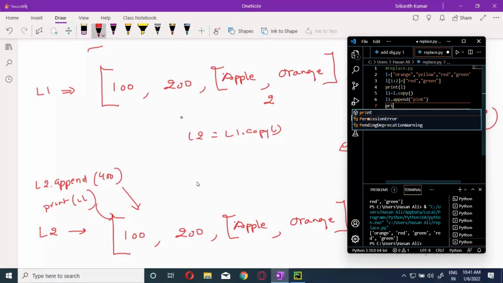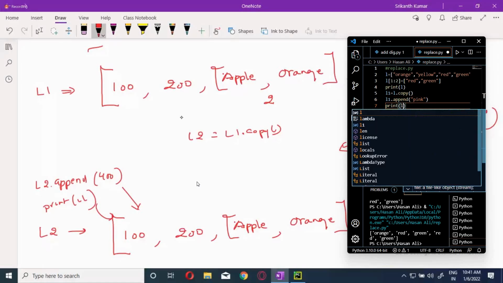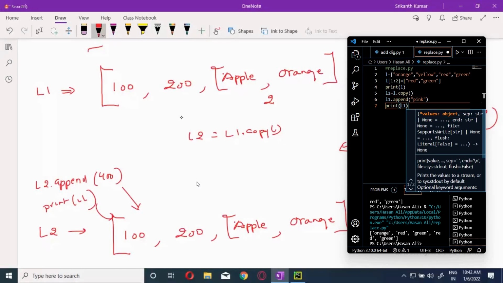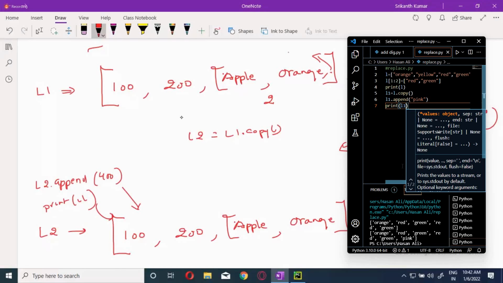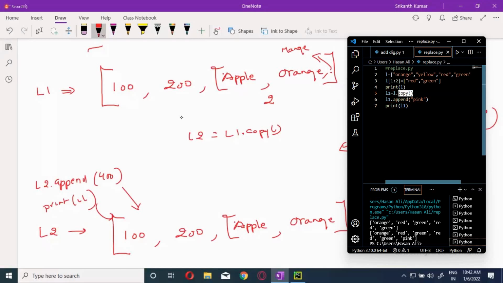Nested list, which list? I'm saying there's L1 and L2. L1, this will be added, L1 over here, it will be added. Mango. Good. Now, if you are printing it again, you will get 100, 200, apple, orange, mango, and 300, right?